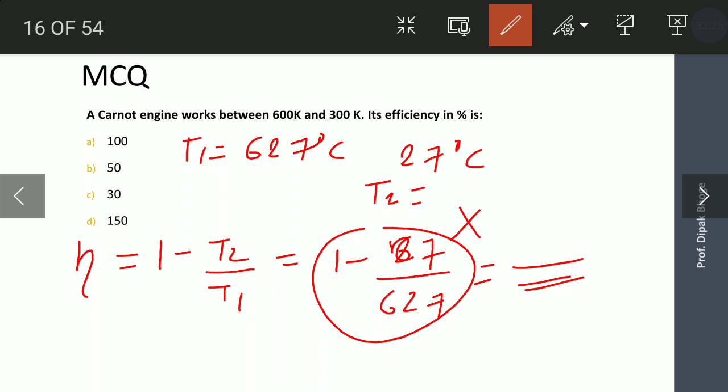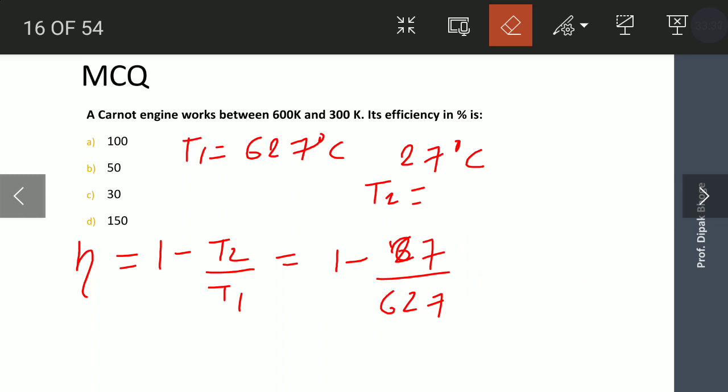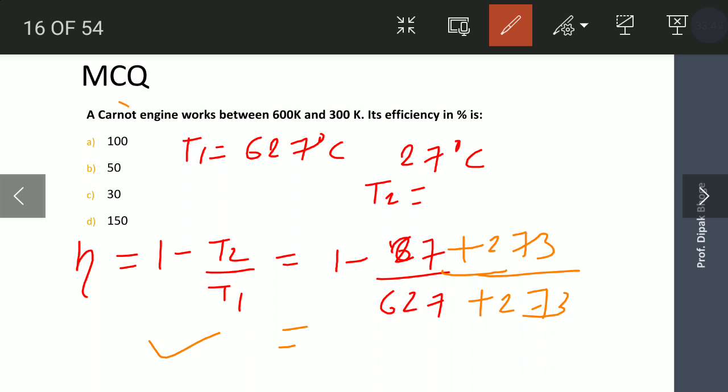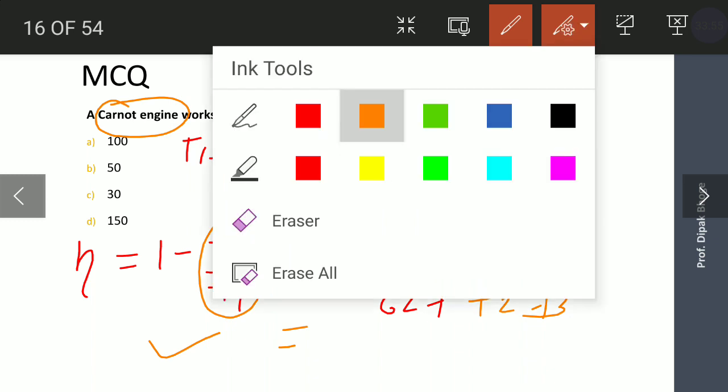You cannot use these temperatures in degrees Celsius. We need to take these temperatures in Kelvin. So here you need to add 273 to each. Then whatever efficiency we get, that is the correct answer. Okay. So while calculating the efficiency of a Carnot engine, always take these temperatures in Kelvin, not in degrees Celsius or other units.